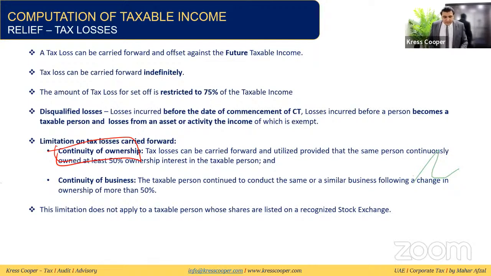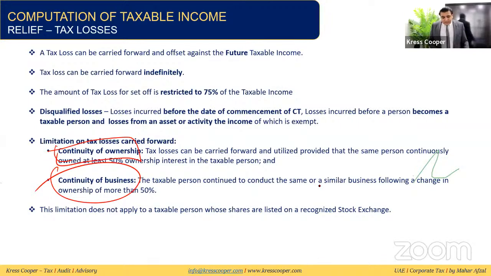The second condition is continuity of business. Maybe there is a change in the ownership, a more than 50% change in the ownership. If the ownership has changed, then in this situation we need to look into whether the person to whom the business has been transferred is carrying the same business or a different business. If the person is carrying the same business, then they can still adjust 75% of their losses for an unlimited period of time each year. So this is the continuity of the business.